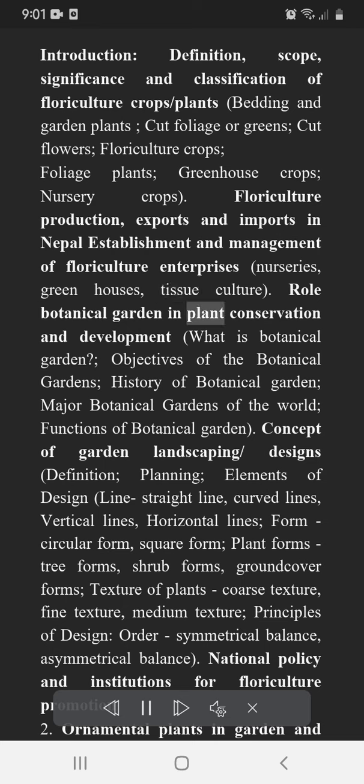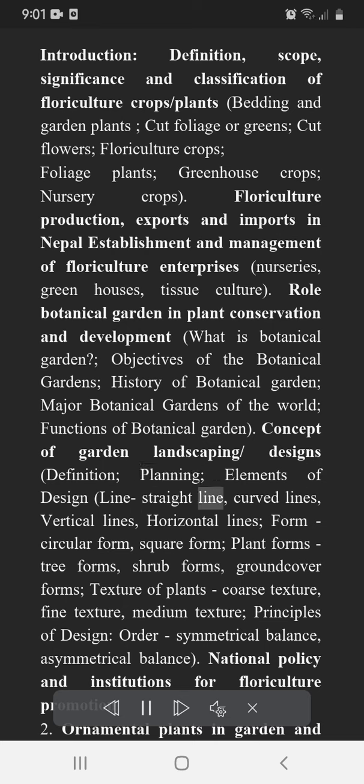Role of botanical garden in plant conservation and development. What is a botanical garden? Objectives of the botanical gardens. History of botanical garden. Major botanical gardens of the world. Functions of botanical garden. Concept of garden landscaping designs. Definition. Planning. Elements of design.